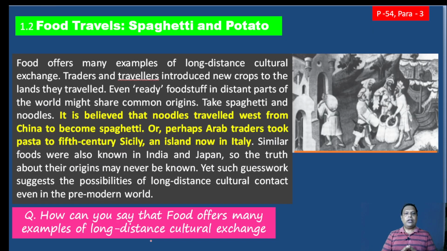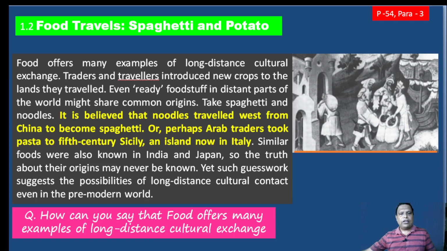Now you can find food travels: spaghetti and potato. What is this? See, we are talking about the pre-modern world. During that time the communication system was not good enough, but in different places a variety of foods originated, which travelled to another place with travellers or through other means.